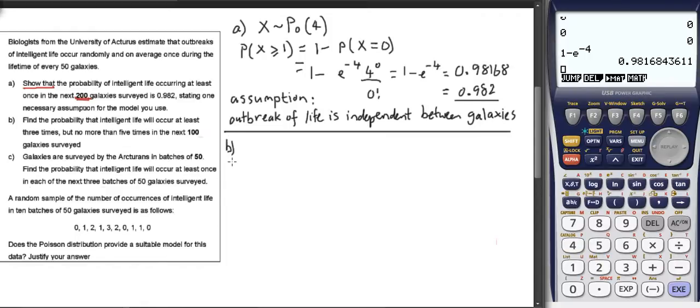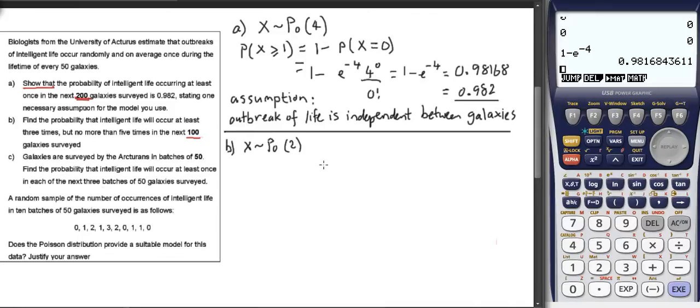So part B, find the probability that intelligent life will occur at least 3 times but no more than 5 times in the next 100 years. So at least 3 times but no more than 5 times. So again, if we use x for our discrete random variable, it doesn't really matter. In 100 years it will be an average of 2, so lambda is 2.